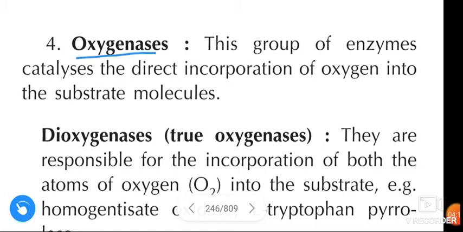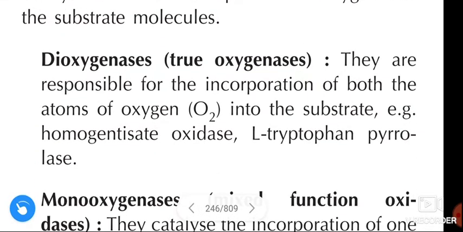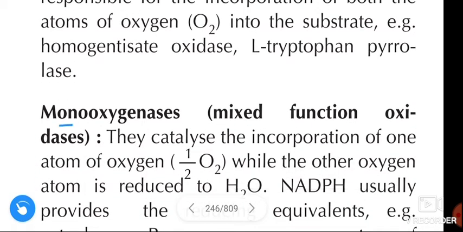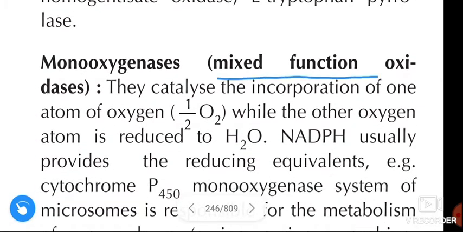Next, oxygenases. This group of enzymes catalyzes the direct incorporation of oxygen into the substrate molecules. Dioxygenases, that is true oxygenases, are responsible for the incorporation of both atoms of oxygen into the substrate. Example: homogentisate oxidase, L-tryptophan pyrrolase.